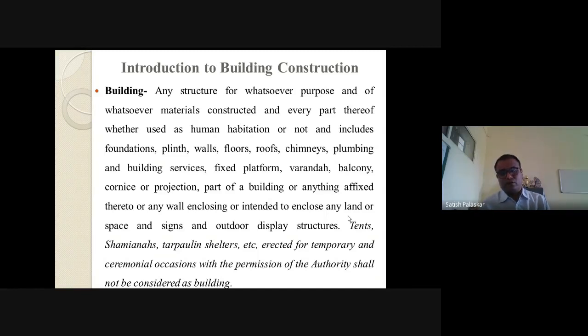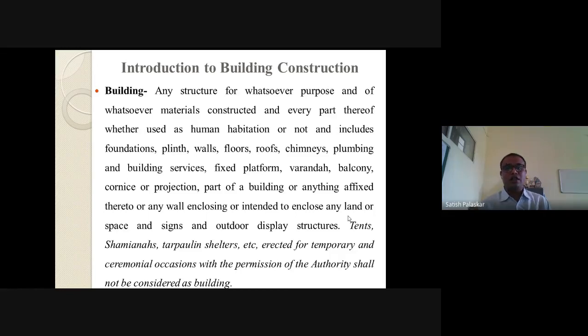After saying this, what is a building and their classification, we are going to see each one of these. That is the foundation, plinth, walls, floors, roofs, chimneys, plumbing and building services, fixed platforms, veranda, balcony, cornice or projections, part of a building or anything which is associated with the building, or any wall enclosing or intended to enclose any land or space, and signs and outdoor display structures.